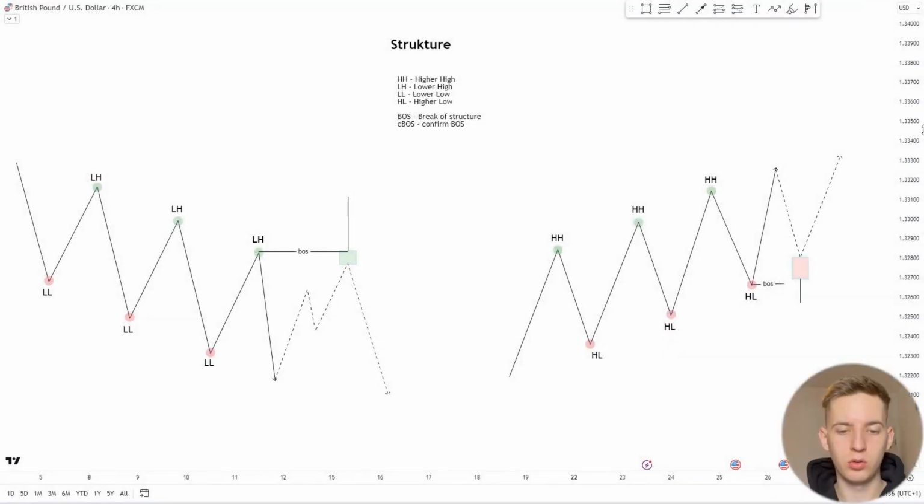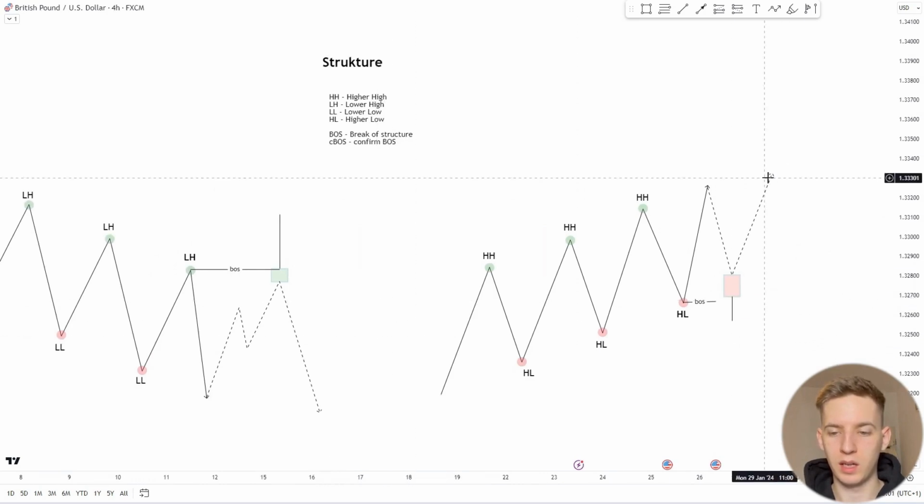So, on the screen, you see two examples where we have a fake break, meaning the price was just moving along, and at some point, manipulation occurs. The body of the candle does not consolidate above the previous key maximum or minimum. In the case of the downward structure, it is likely that this was a manipulative move. In the case of the upward structure, it is likely that, after this move, the price will go down. In the case of the downward structure, it is likely that these were manipulative moves, and instead the price will likely go up.